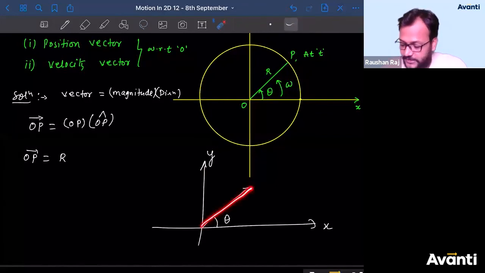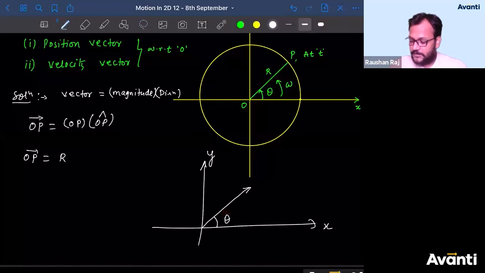We know that unit vector is nothing but having a magnitude 1. So in terms of x and y, this is 1. So x component of this will be 1 cos theta. Y component of this will be 1 sin theta. So I can write unit vector of this as cos theta i cap plus sin theta j cap.